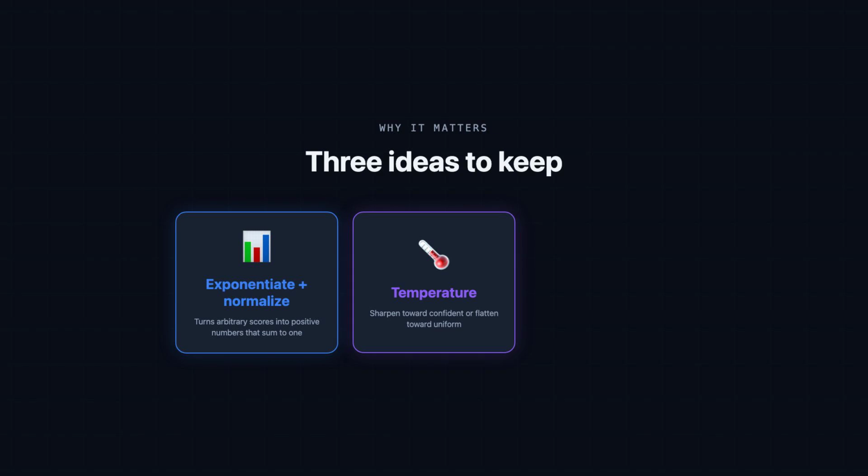A temperature knob lets you tune the sharpness. Lower it, and the distribution grows peaky and confident, concentrating on the top choice. Raise it, and everything flattens toward uniform, spreading the probability out. Same logits, very different behavior.